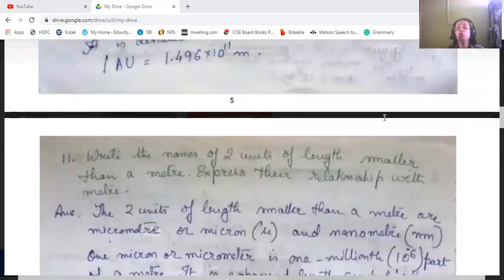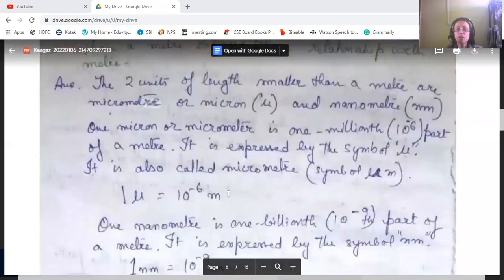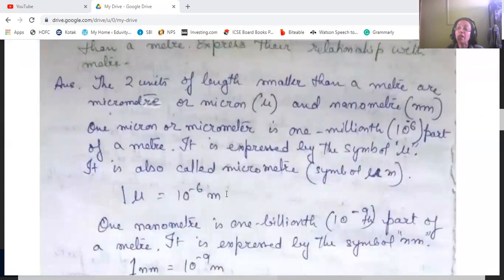Write the names of 2 units of length smaller than a meter and express their relationship with the meter. The 2 units of length smaller than a meter are micrometer or micron, and nanometer or nm. So 1 micron or micrometer is 1 millionth, that is 10 to the power minus 6 part of a meter.